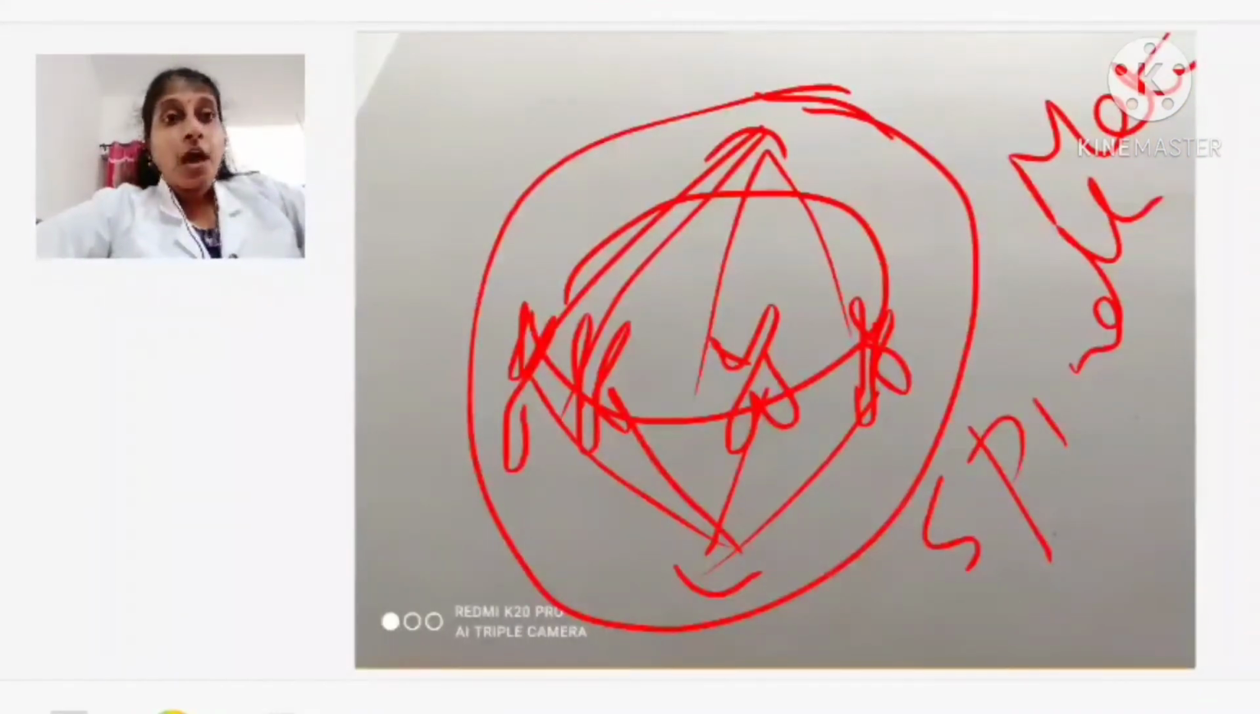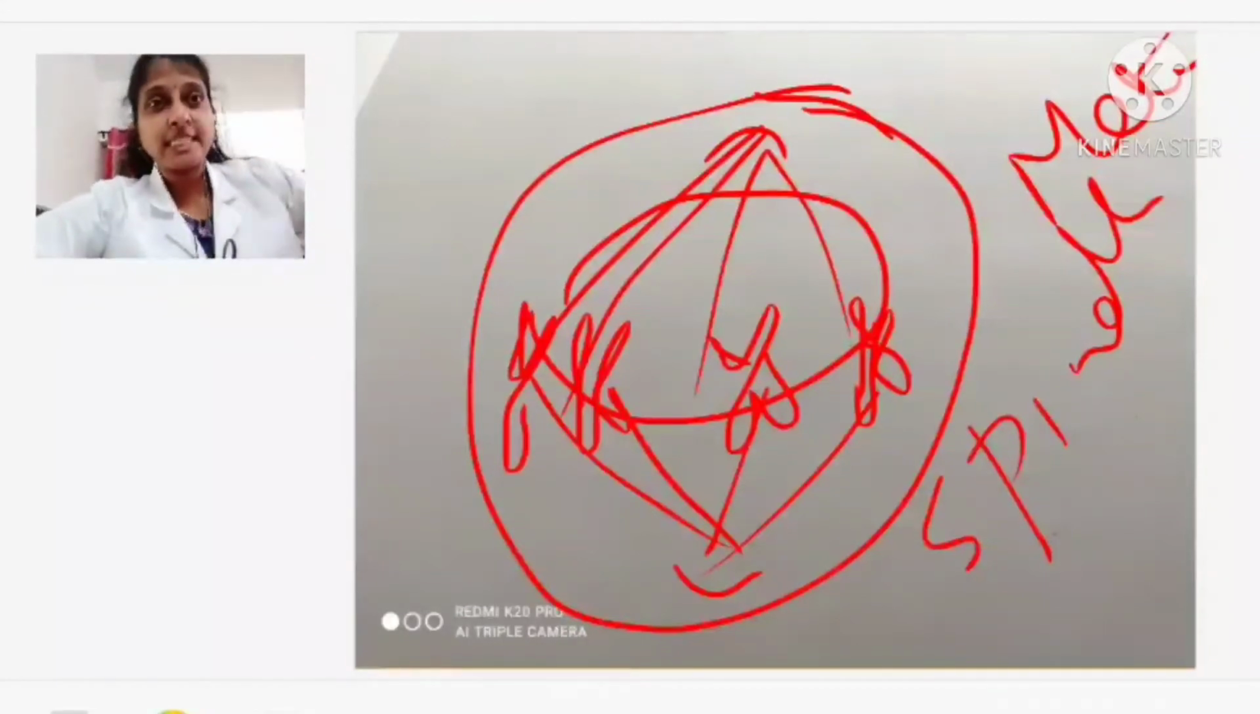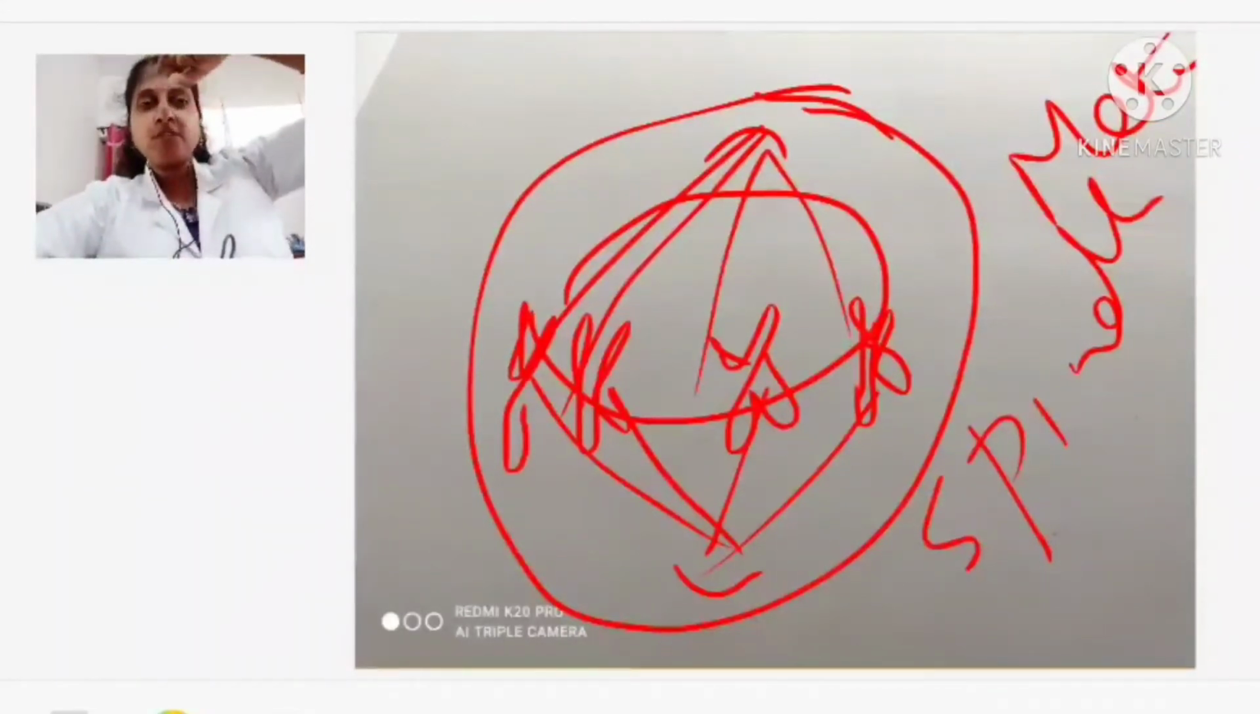Okay, now listen very carefully. This is the characteristic feature of metaphase. All the chromosomes are present in the equatorial plane and the spindle fibers are attached to the centromere of the chromosome. Now what the spindle fibers will do? Next stage, the spindle fibers will start to contract.